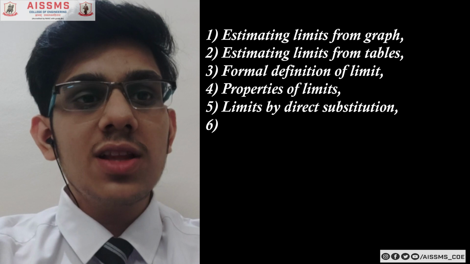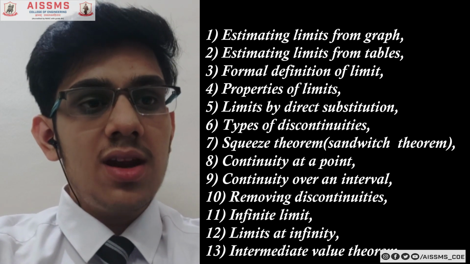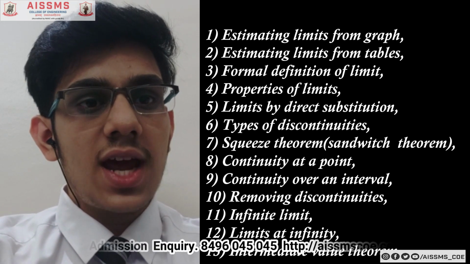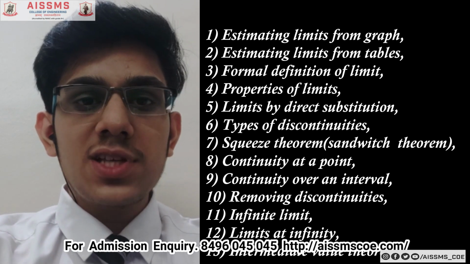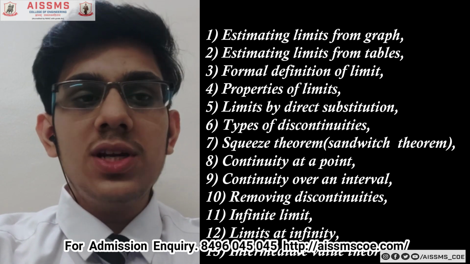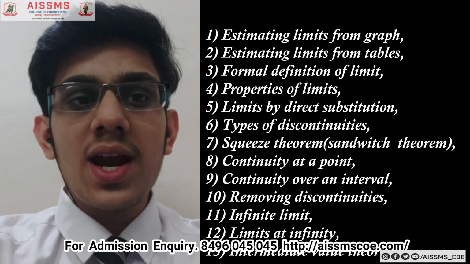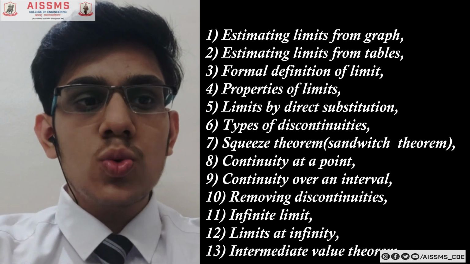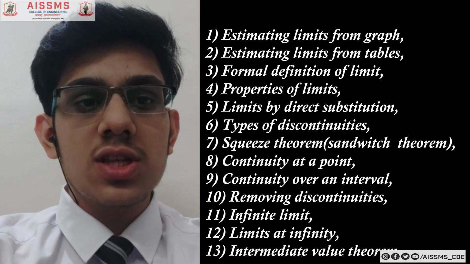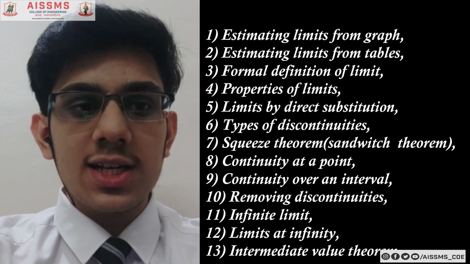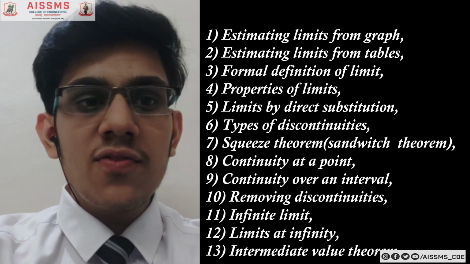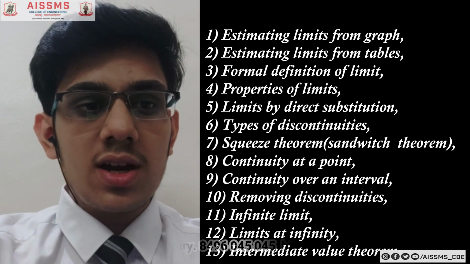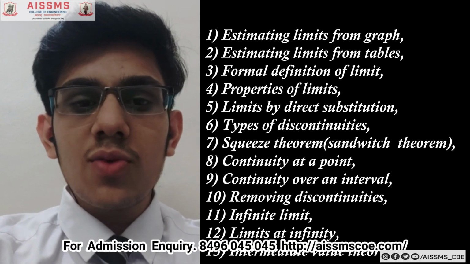First is estimating limits from graphs. Then estimating limits from graphs and tables. Then formal definitions of limits, epsilon delta. Properties of limits, limits by direct substitution, squeeze theorem, commonly referred to as the sandwich theorem, types of discontinuities, continuity at a point, continuity over an interval, removing discontinuities, infinite limits, limits at infinity, and intermediate value theorem.